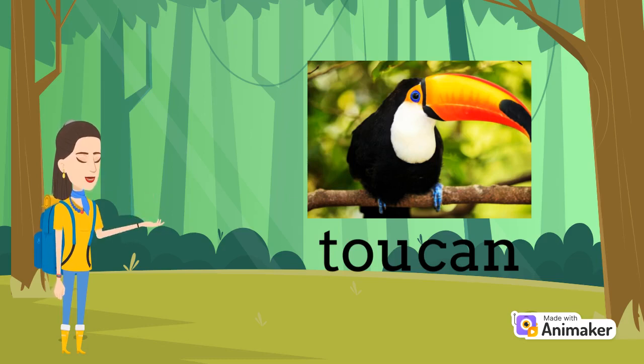The second animal is the toucan. Its type is a bird. Its appearance is so colorful. It eats fruits, birds' eggs, and insects. It hops around on trees.